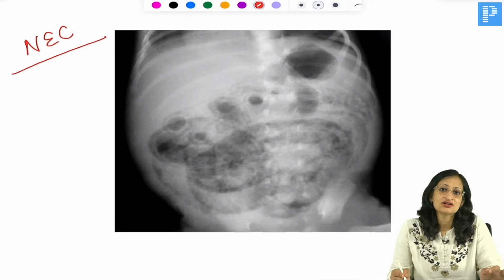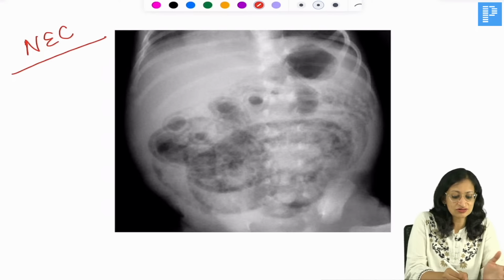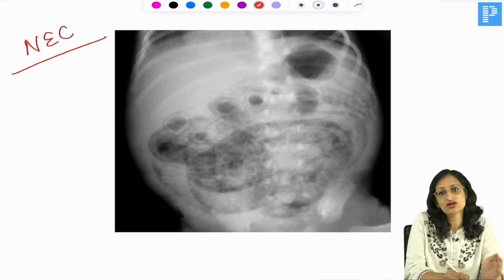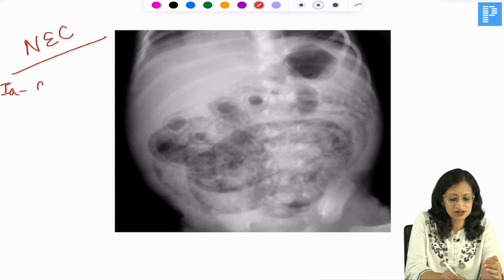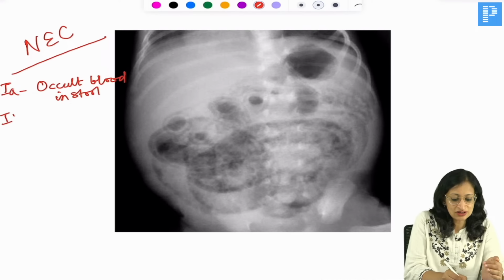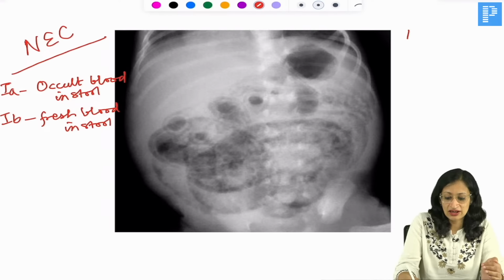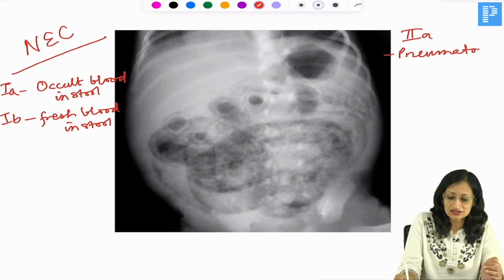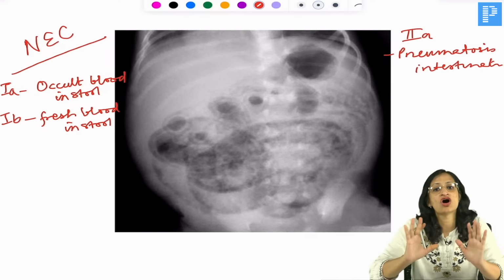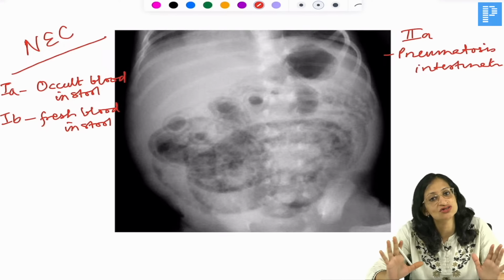So necrotizing enterocolitis has three stages, 1, 2, 3, and each has an A and a B. 1A is when there is occult blood in stool positive. 1B is when there is fresh blood in stool. What is 2A? In 2A, we get something known as pneumatosis intestinalis. What do you mean by pneumatosis intestinalis? Normally in the lumen of the intestine, there is always air.